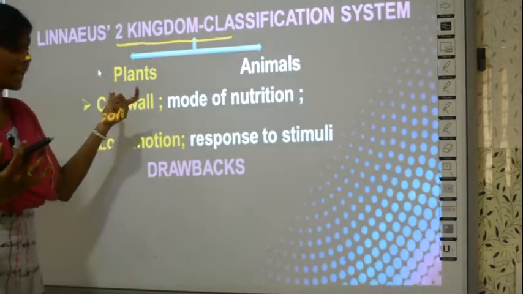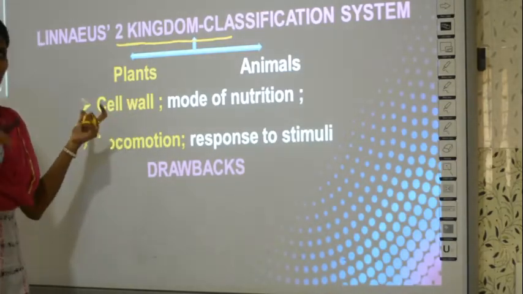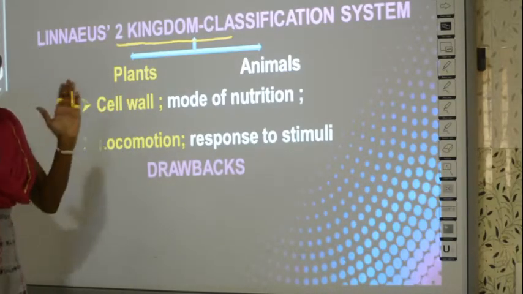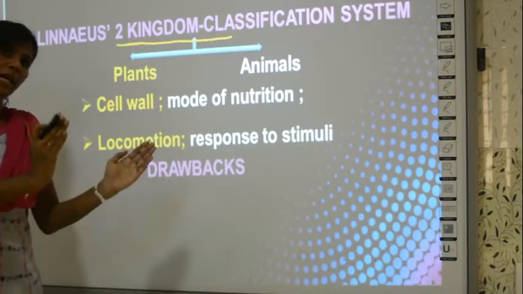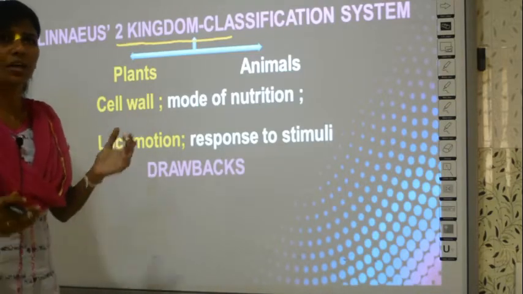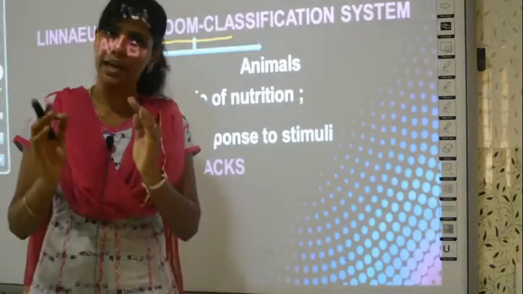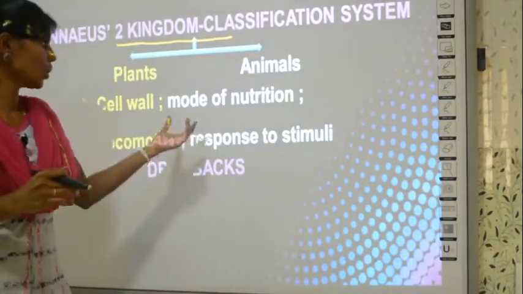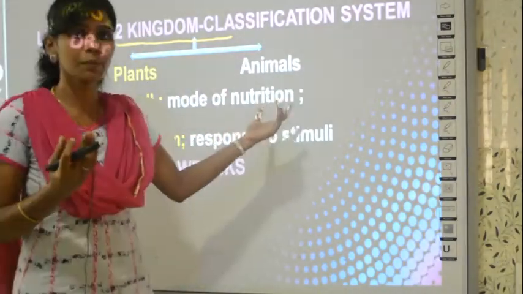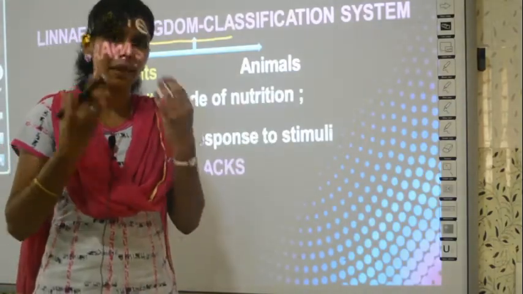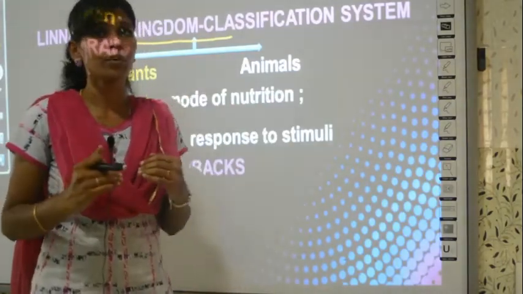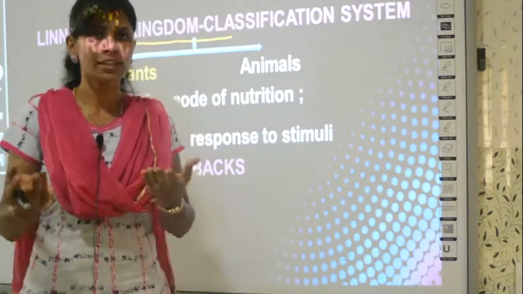Based on what he classified? Based on 4 properties. He classified the organisms in this world as plants and animals. What does this mean? Based on what property he put all plants in one group and all animals in one group? Based on the mode of nutrition. What does it mean? How they eat. So plants will produce their own food, animals will depend on other organisms, right?